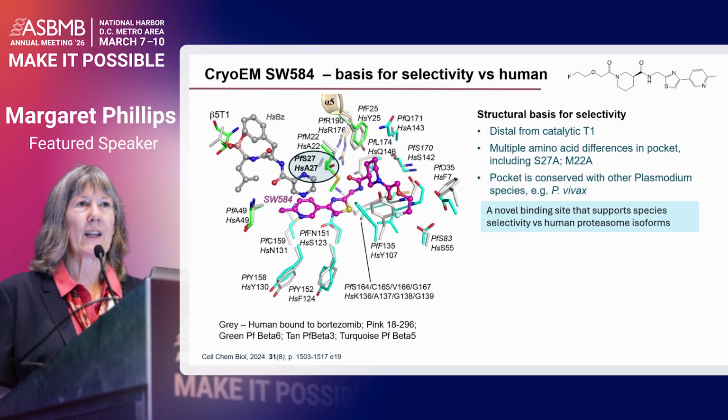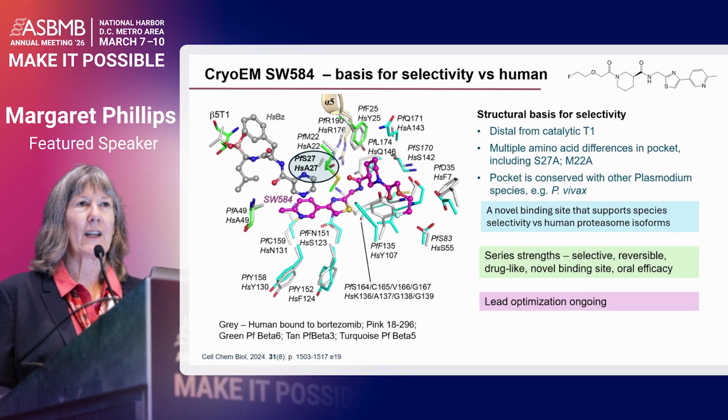So it's a novel binding site that supports species selectivity, and we have series strengths that differ from other compounds that have been reported in that we're reversible, we're drug-like and not so much a peptide-like structure, binding this novel binding site. And we did show oral efficacy in an SCID mouse model of Plasmodium that I won't show you today. So for this series, lead optimization is ongoing, but it really shows you the power of starting with a phenotypic approach and working backwards from the target.